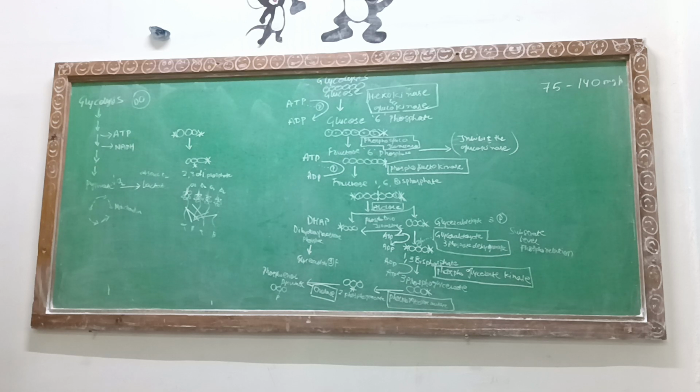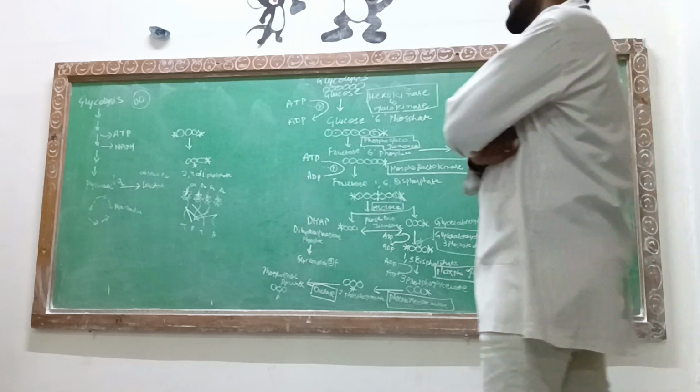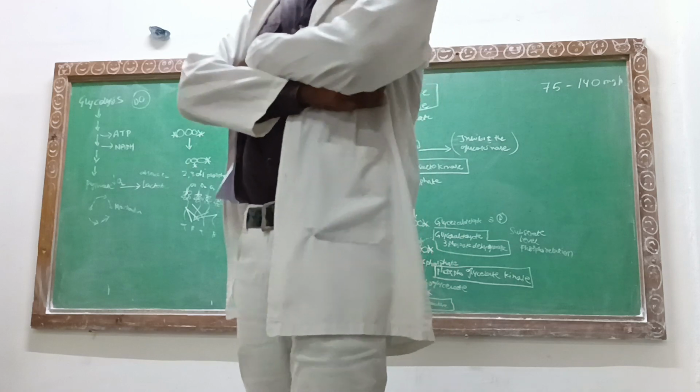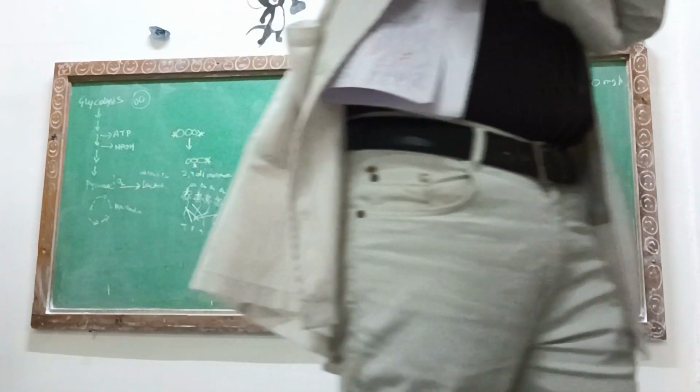Okay. Now the enolase. We should be seeing that the 2-phosphoglycerate has been turned into the phosphoenol pyruvate in the presence of the enzyme enolase. Now, this enolase enzyme is very, very important.